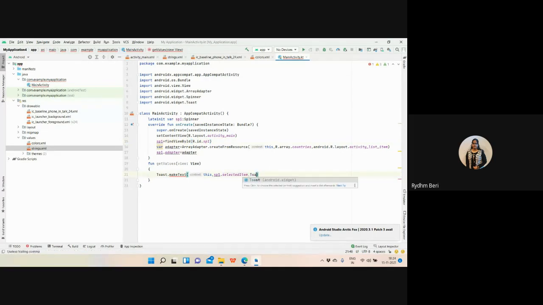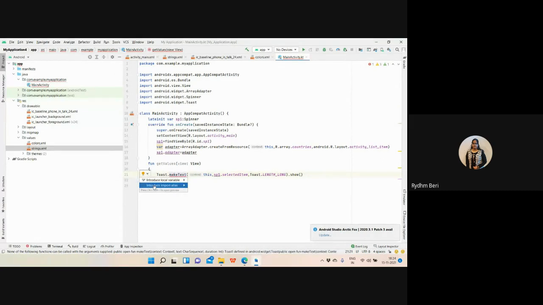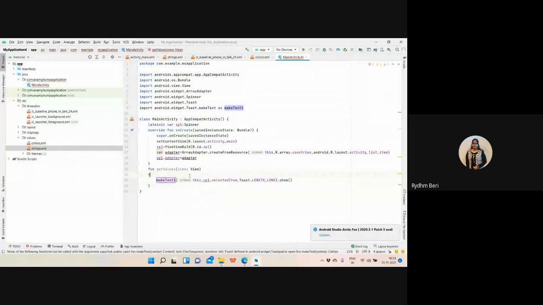And I want to make the text of whatever the selected item is, and I want to select the length of the toast, so Toast.LENGTH_LONG, and show. That's it. I'm having Toast.makeText. So this is to make the text, and this is the text to be shown, and this is the length, and I'm just writing that, right? Why is this error there? Introduce local variable. Now it's fine, right? Sometimes I need to get the local variable to have the task, right?